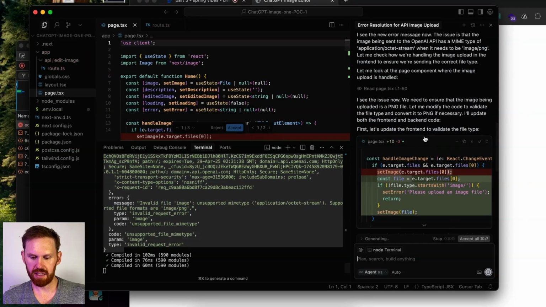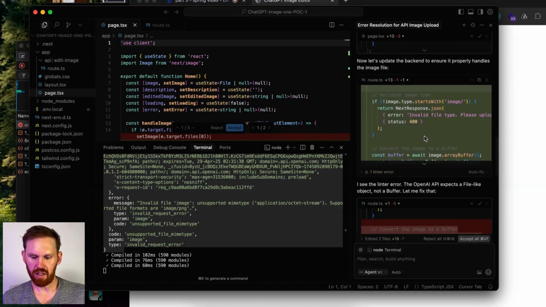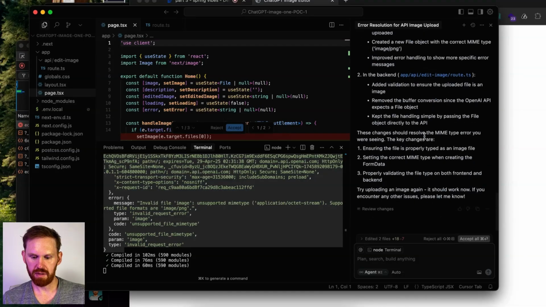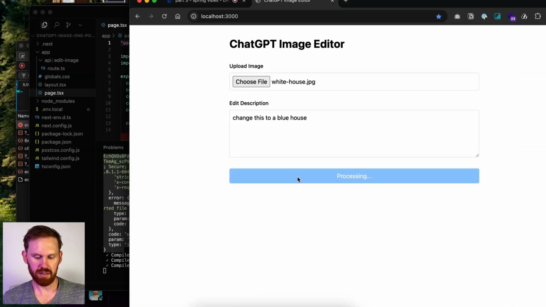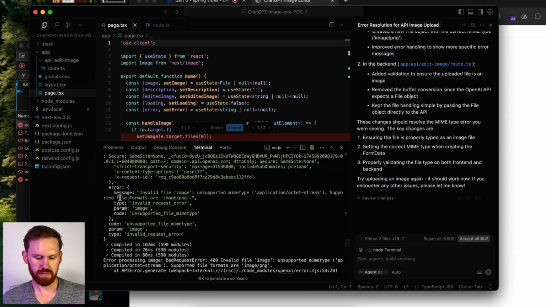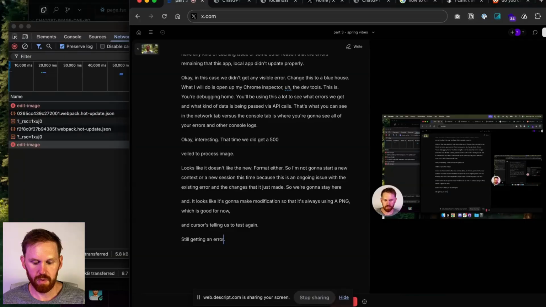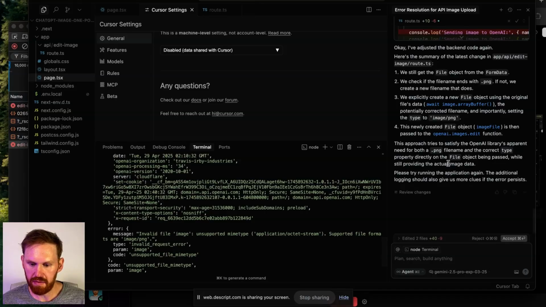And it looks like it's going to make a modification so that it's always using a PNG, which is good for now. And Cursor's telling us to test again. Still getting an error. All right, we're still working through this issue with sending the file to the OpenAI API.